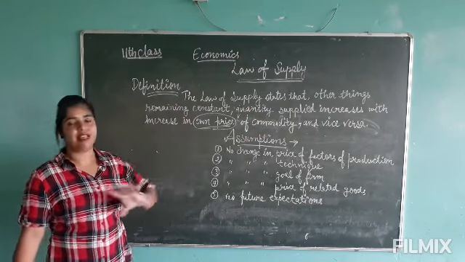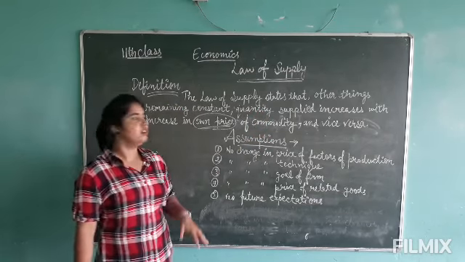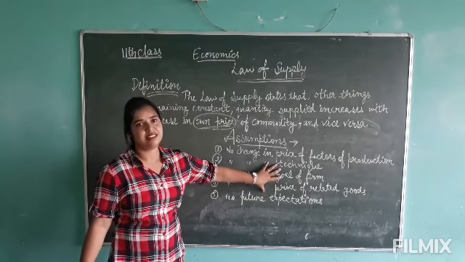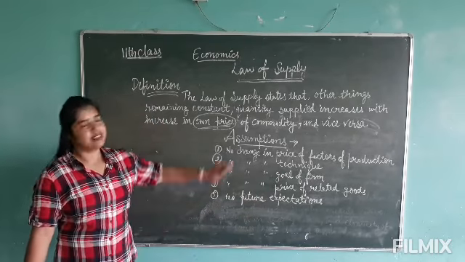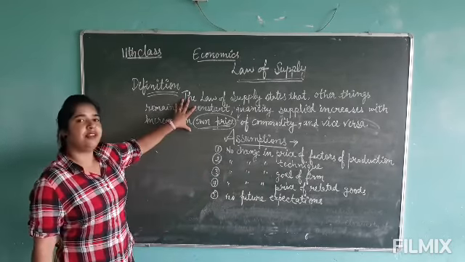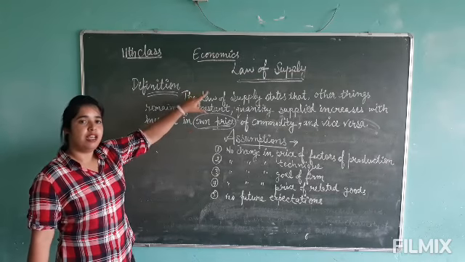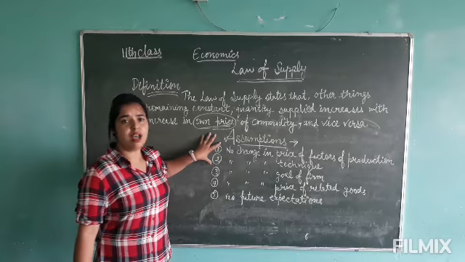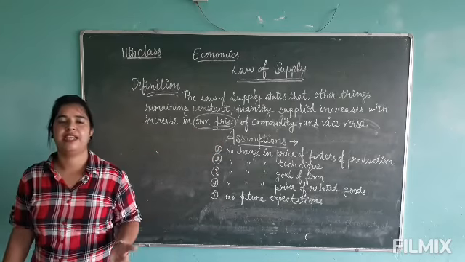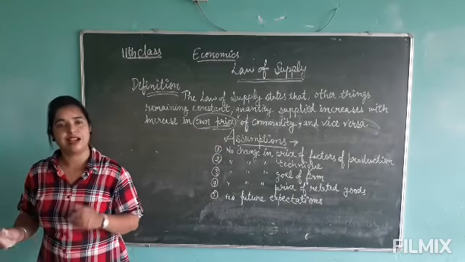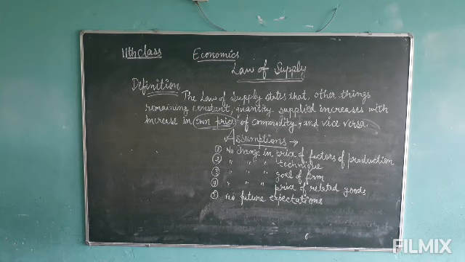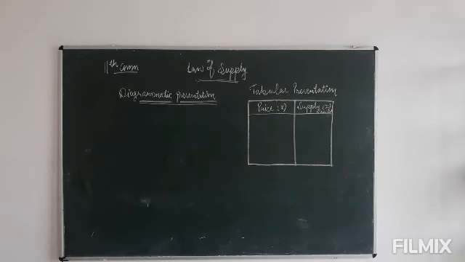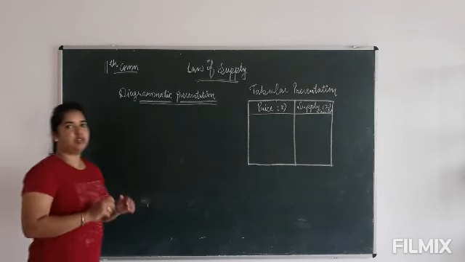And other things being equal or other things remaining constant means these things which we have written in assumptions. After the definition for the law of supply, there is a need to write down the assumptions. So after the assumptions, we will explain how the law of supply actually works.